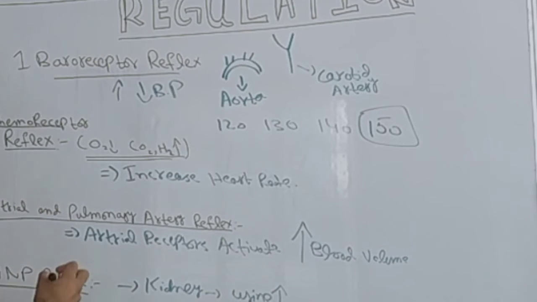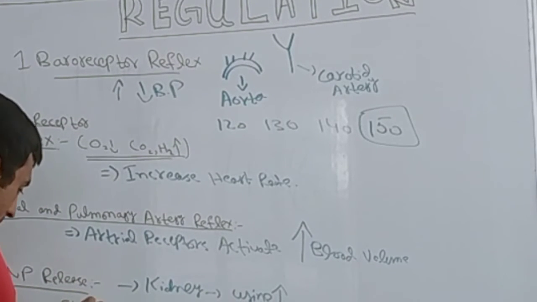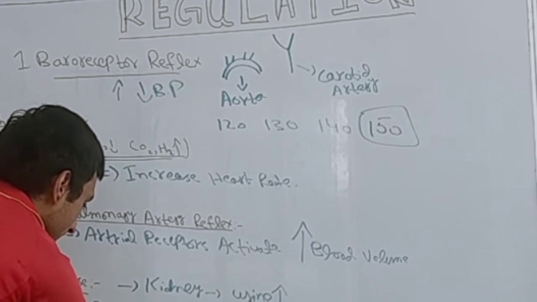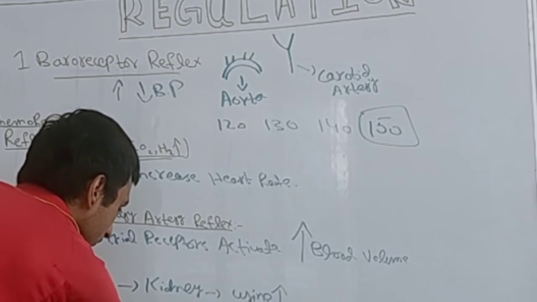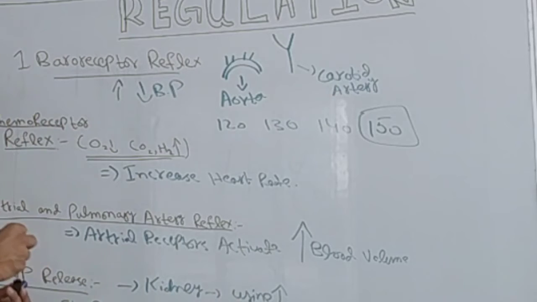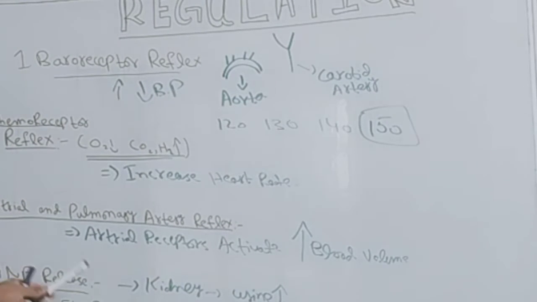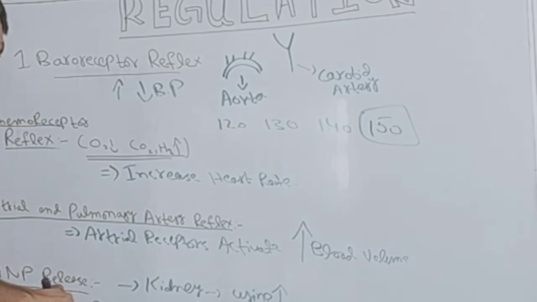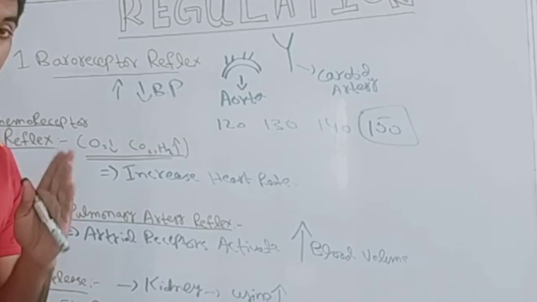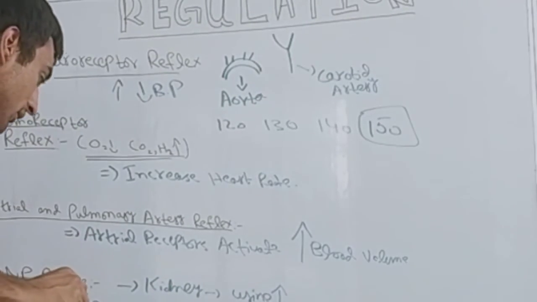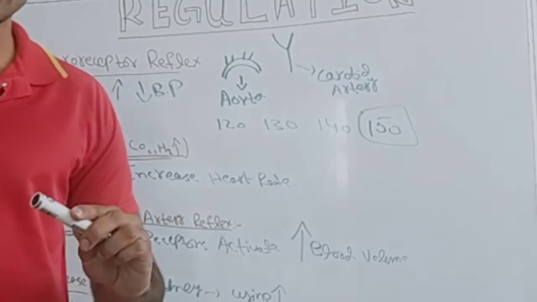Number 5, we have the Bainbridge reflex. The Bainbridge reflex is again associated with the atrial and pulmonary artery reflex. When this reflex is activated, the receptors are located in the atria, but these are not the atrial receptors, these are the Bainbridge receptors. These Bainbridge receptors get activated whenever there is increased blood volume.